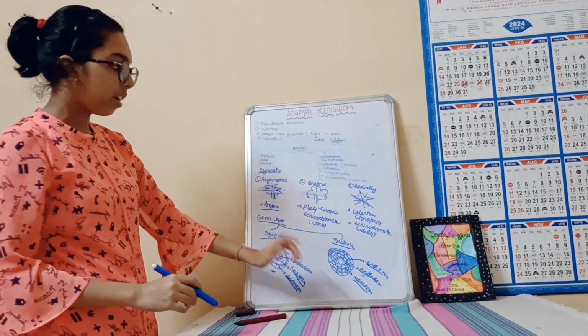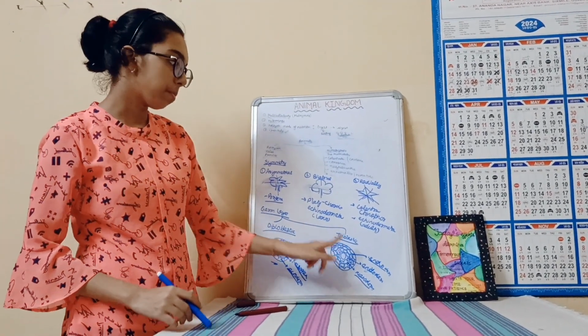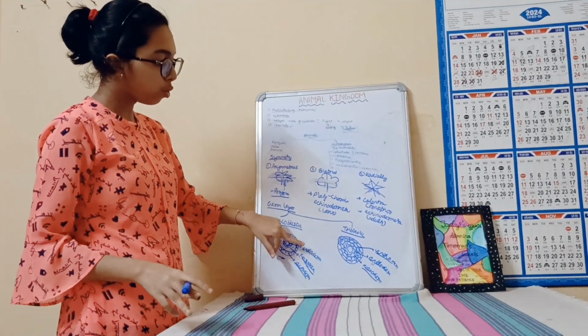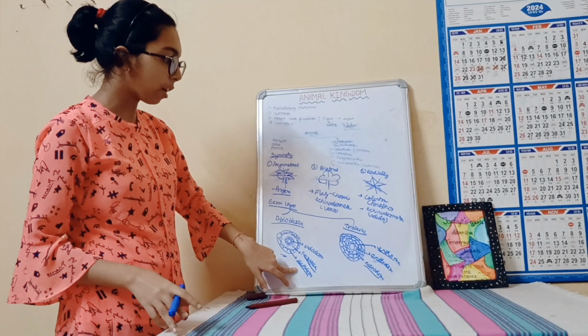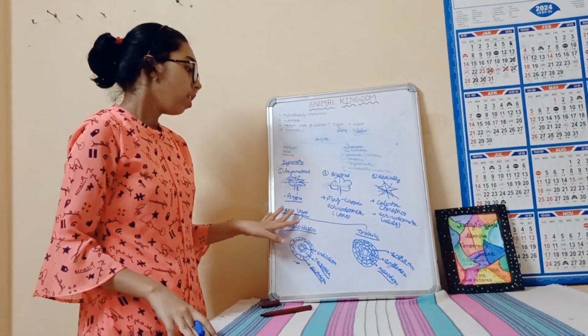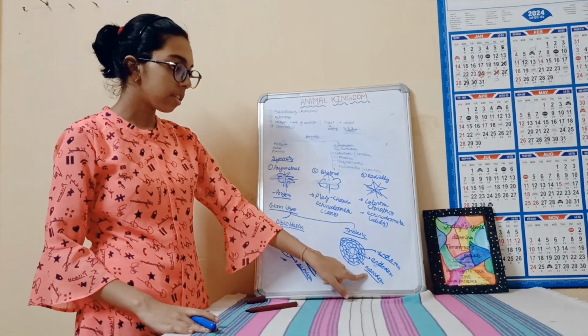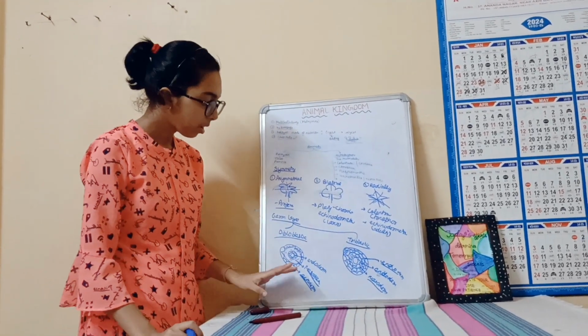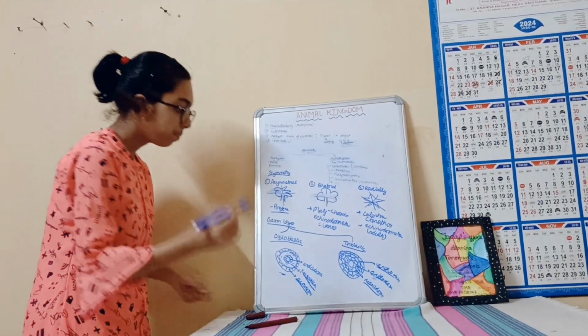Now, why is it known as diploblastic and triploblastic? Di means two and tri means three. Here are two germ layers, ectoderm and endoderm. And here are ectoderm, endoderm and mesoderm, that means three layers. Let's see which organisms come in it.